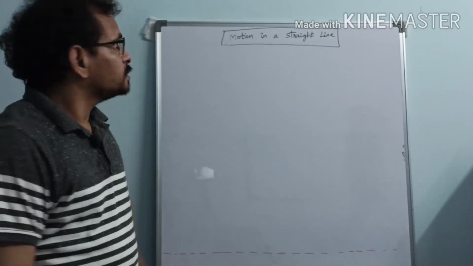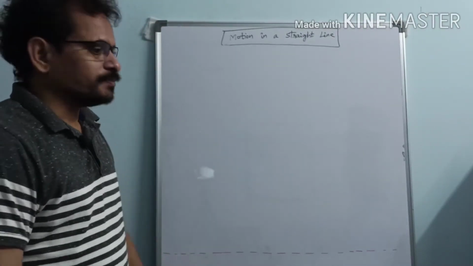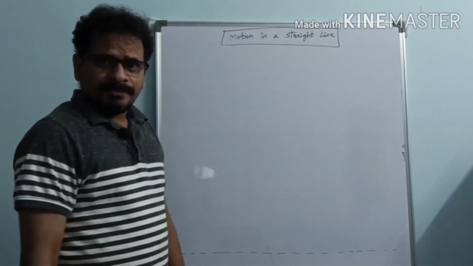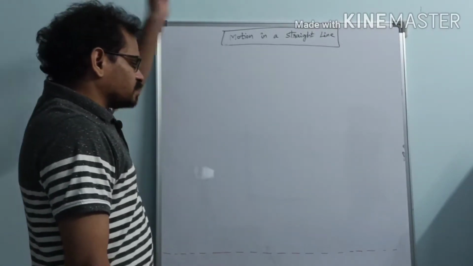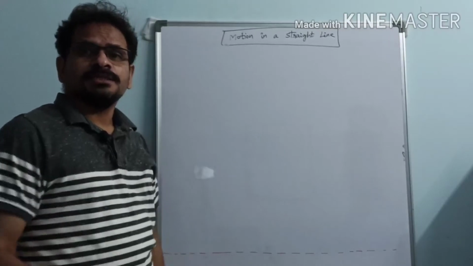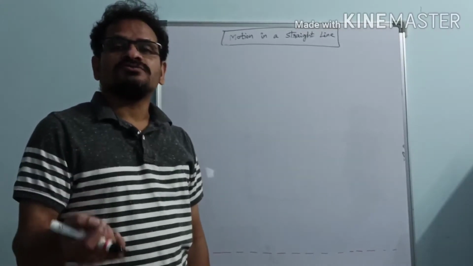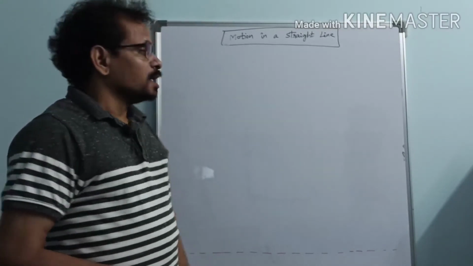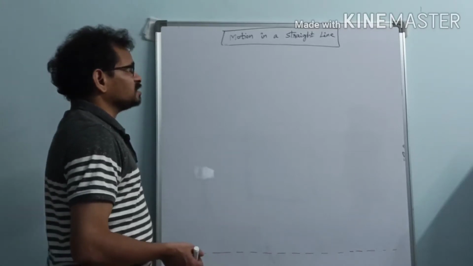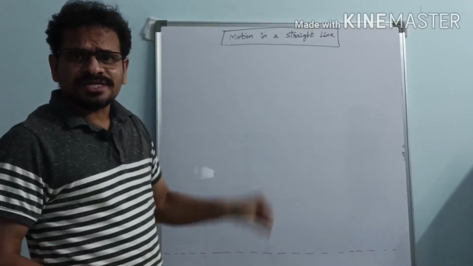Now our topic is motion in a straight line. See, this is a part of kinematics. You know what is kinematics? Kinematics is a branch of physics that deals with motion of bodies. Okay. So now, what is motion in a straight line?